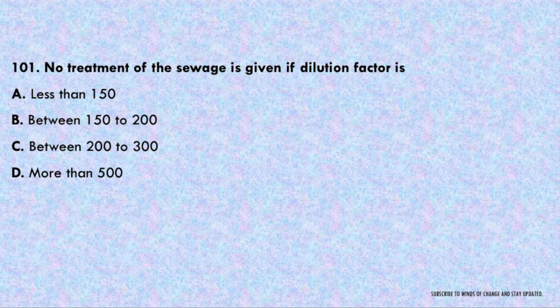No treatment of sewage is given if the dilution factor is less than 150, between 150 to 200, between 200 to 300, or more than 500. There will be no treatment provided to the sewage if the dilution factor is more than any of these values. So what will be the answer here? It will be D, that is more than 500. If the dilution factor is more than 500, then we will not provide any treatment to the sewage. What is dilution factor here? It is the discharge of the stream to the discharge of sewer.